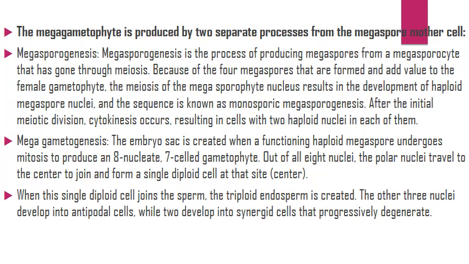Megagametogenesis. The embryo sac is created when a functioning haploid megaspore undergoes mitosis to produce an 8-nucleate, 7-celled gametophyte. Out of all 8 nuclei, the polar nuclei travel to the center to join and form a single diploid cell at this site. When this single diploid cell joins the sperm, the triploid endosperm is created. The other 3 nuclei develop into antipodal cells, while 2 develop into synergid cells that progressively degenerate.